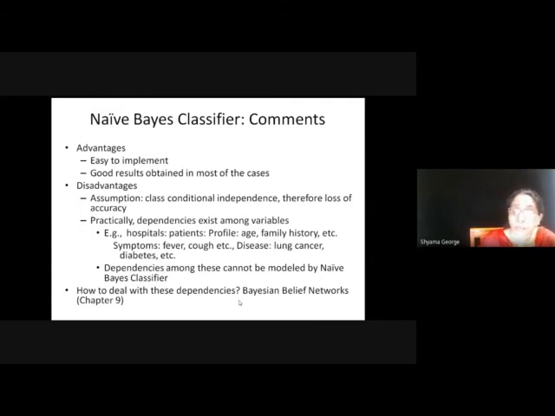So the naive Bayes classifier is assuming that all these are independent, and the dependencies cannot be modeled using it. So in that case, we have to use another approach, the Bayesian belief network, which is not included in your syllabus. So this is the one disadvantage of the naive Bayes classifier. We are assuming that the variables are independent. Always it may not be true.